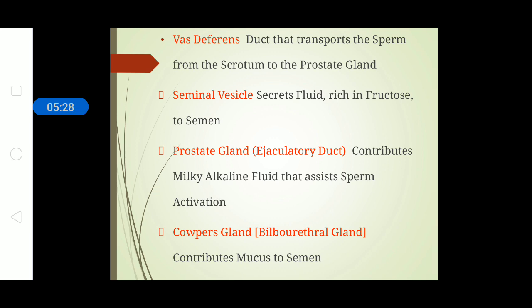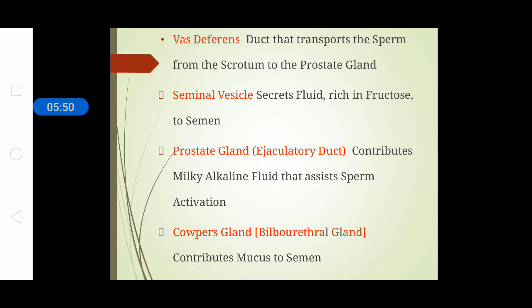Keeping in consideration the point of fertilization, we know that sperm is passed from the male reproductive organ to the female body, that is from testis to vagina. In this process, the sperm has to travel a long distance to reach the fertilization point, where it will meet the ovum in the fallopian tube.